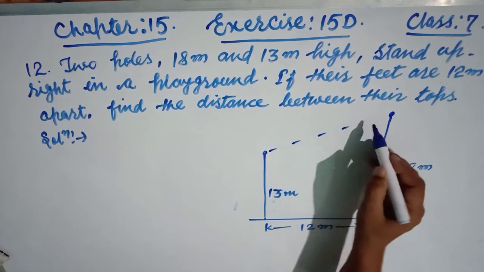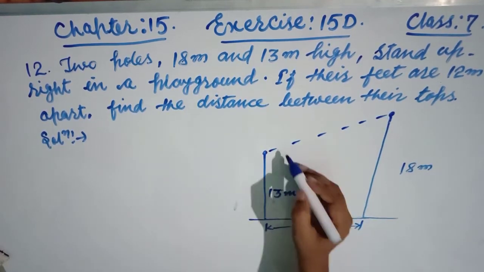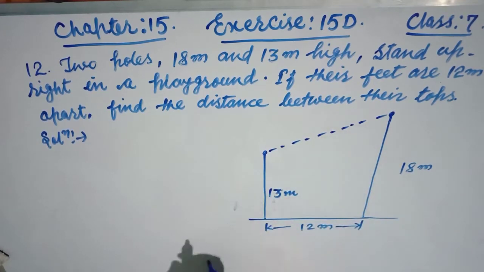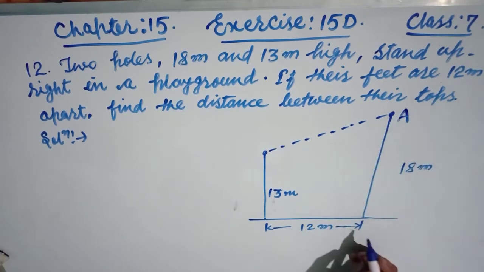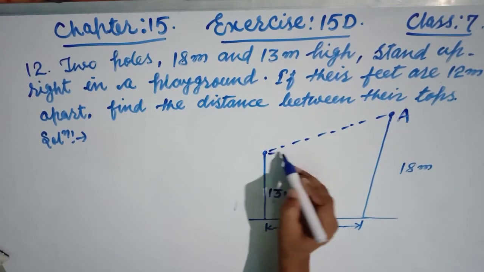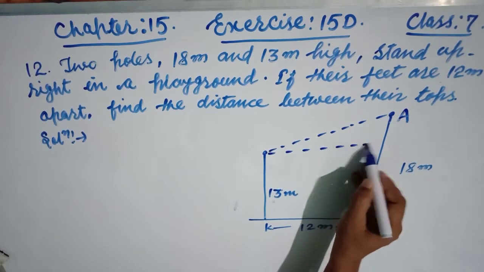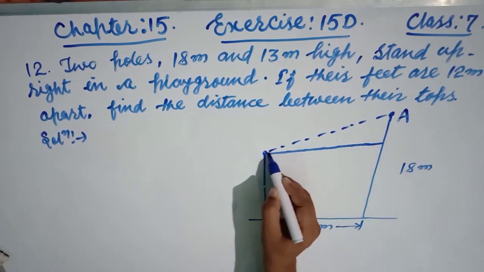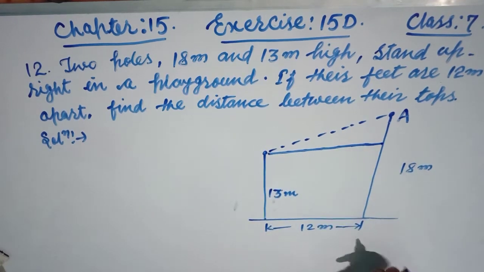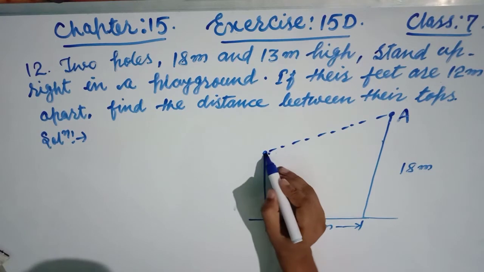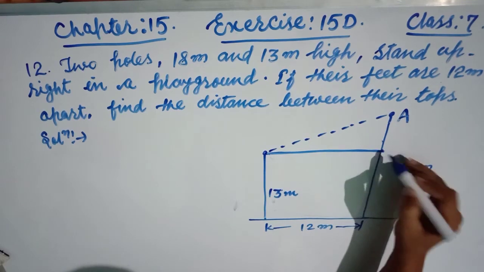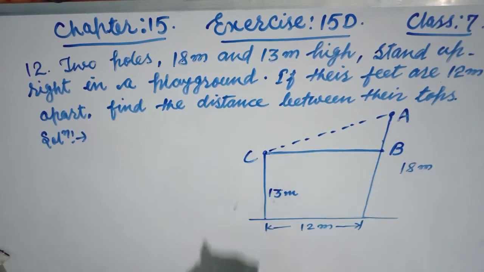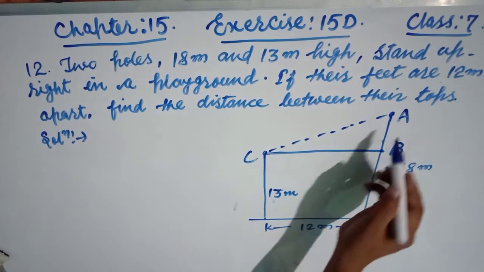Now we join the tops. Look at, friends, we have to find this distance. Suppose this is A. Now draw the line, friends. Suppose this is B and here is C. Now friends, we have to find the distance between the tops, means we have to find the AC.